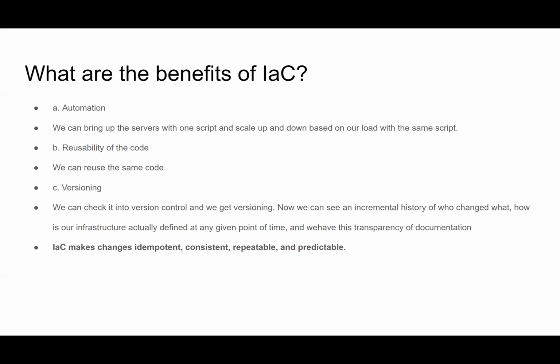What are the benefits of infrastructure as code? Well, the first one is automation. We can bring up servers with one script and scale them down based on our load with the same script. And then we also have reusability. We can reuse the same code over and over again. So whatever you wrote for provisioning one AWS instance can be reused in another area. And we have versioning. We can check our code into version control, such as Git or Bitbucket, and we can see an incremental history of who changed the code, how it was changed, and what it was at any given point in time. This allows us to maintain code that is idempotent, consistent, repeatable, and predictable.